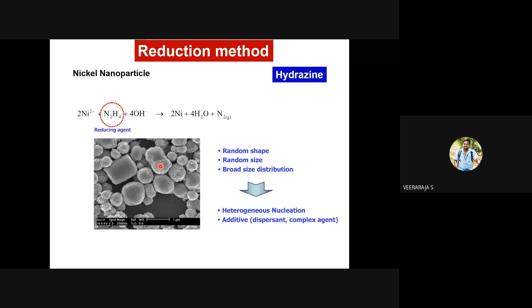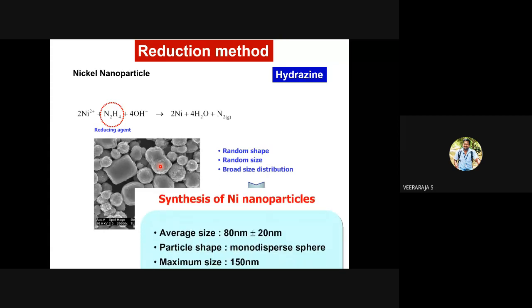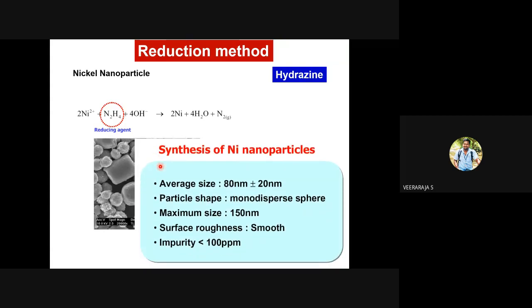But this can be obtained by having stabilizing agents. If you use stabilizing agents, you will be able to get the same particle size. If you don't use them, you will get random sizes. If you use a stabilizing agent, you'll be able to get monodispersed particles, highly homogeneous, same size, not much agglomeration.